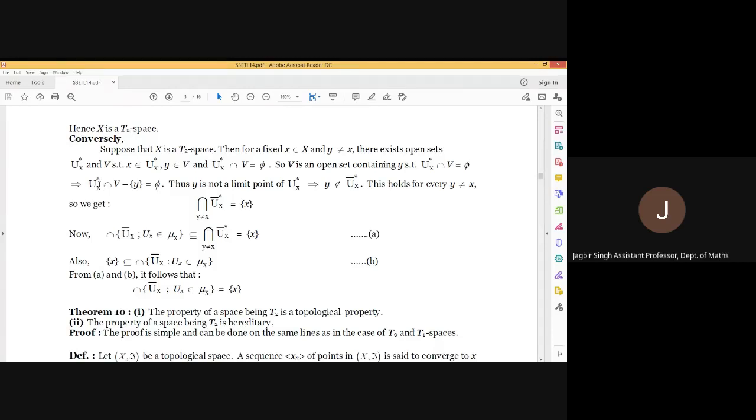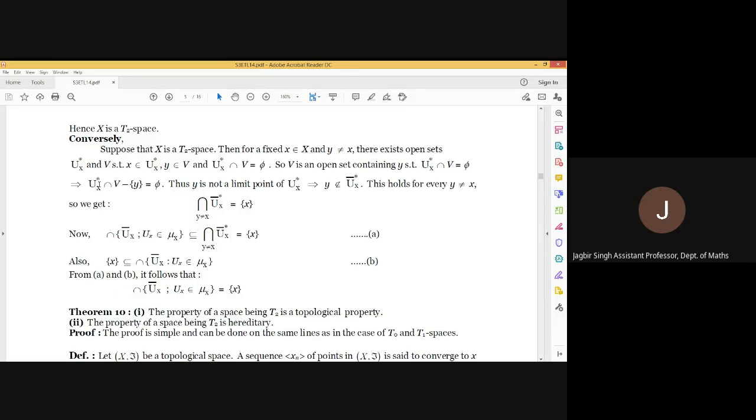And if it is not a limit point of ux star and also does not belong to ux star, then it does not belong to ux star closure, because in section 1 we proved that A closure is equal to A union derived set of A. So if y is not a limit point of ux star, it is not a member of the derived set, and it is not a member of the set itself, so it is not a member of the closure of this set.